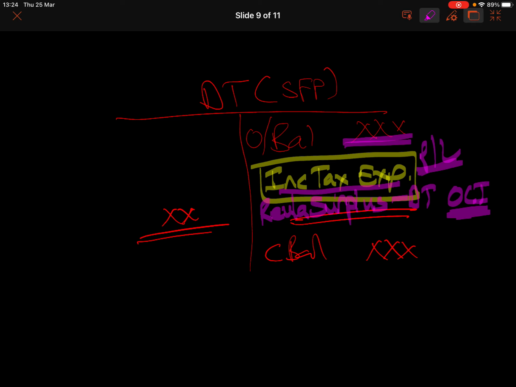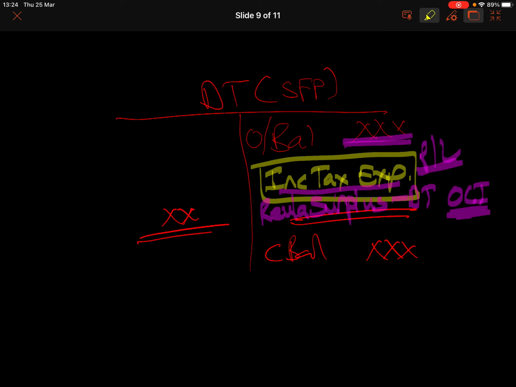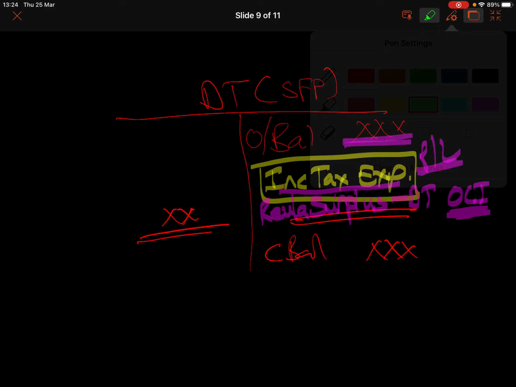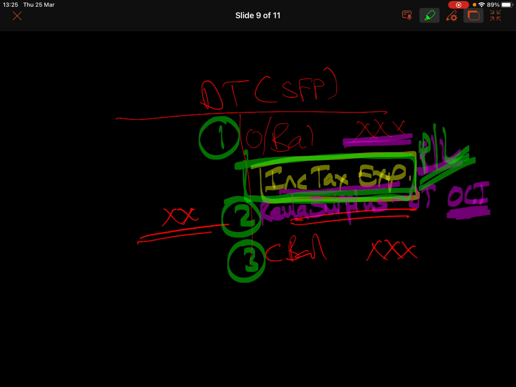Okay, so what's going to happen during the year is, first of all, we are going to have our opening balance. Then we are going to do our revaluation and get a journal into this account. Then at the end of the year, we calculate what our closing balance should be. And when we do this, the last thing we can do is to see what is the amount that needs to go to P&L. So that is what our deferred tax SFP account will look like. Okay, so this is just the introduction to IAS 16. In our lecture, we will be looking at it in more detail.